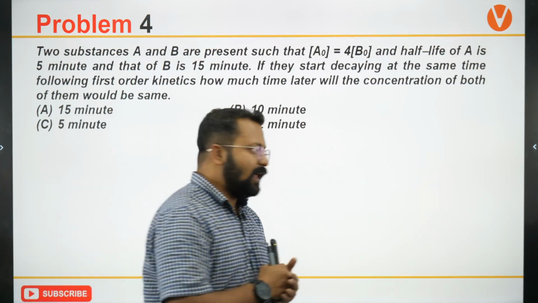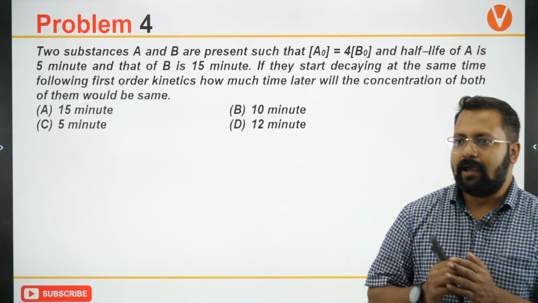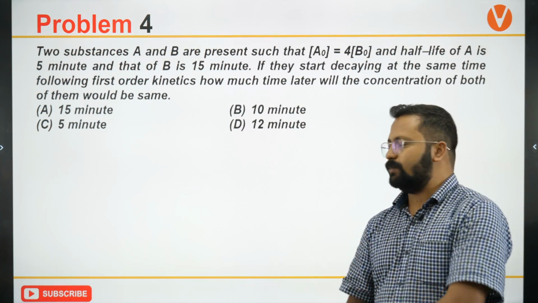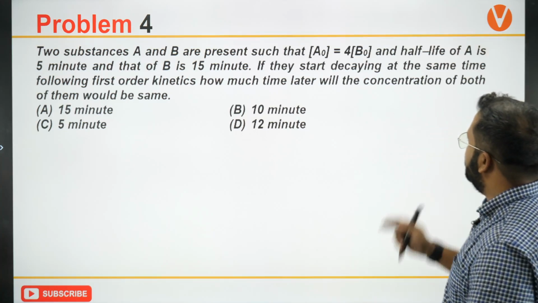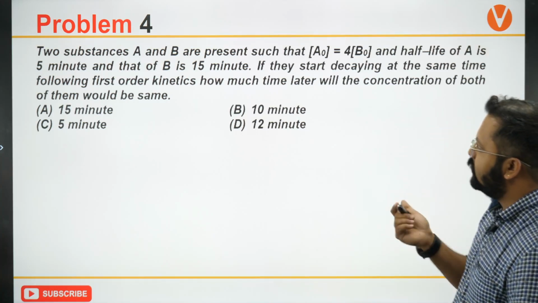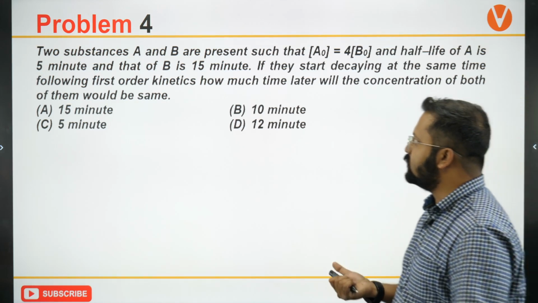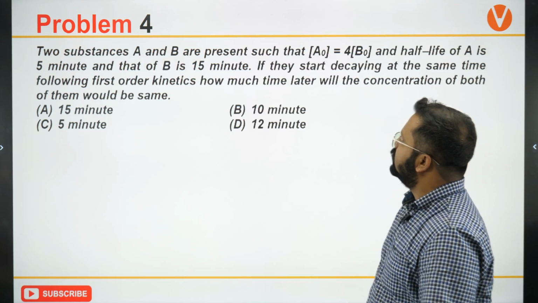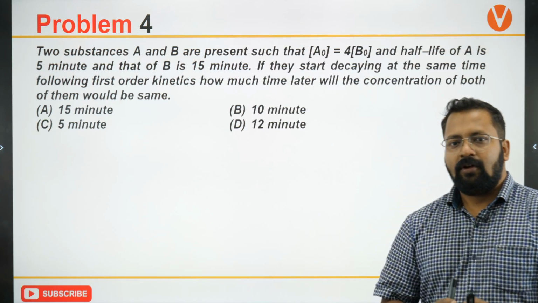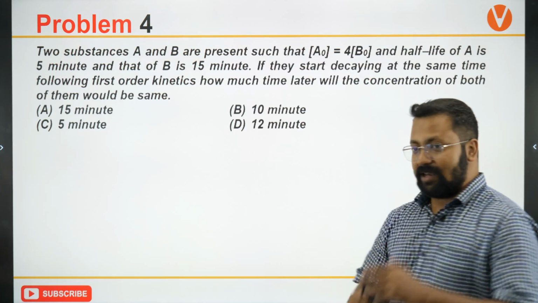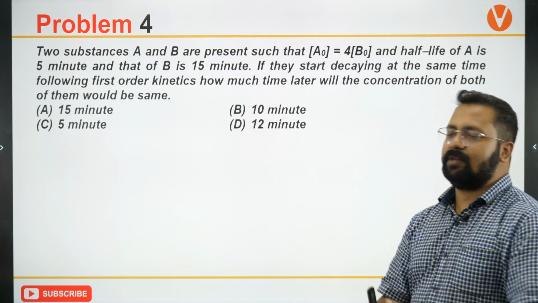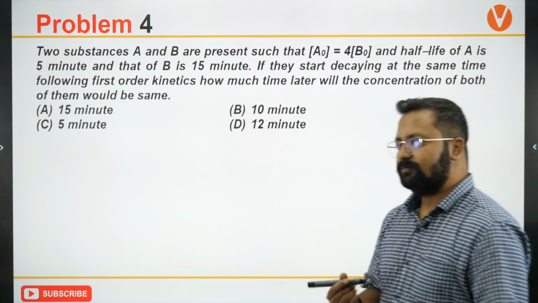Two substances A and B have been taken in such a manner that A is equal to 4 times of B, and they start decaying. Half-life of A is 5 minutes and B is 15 minutes. If they start decaying at the same time, after how much time will the concentrations become equal? What will be the answer?